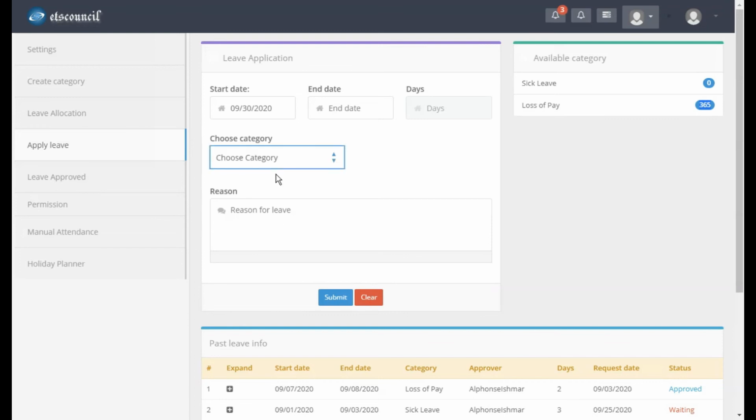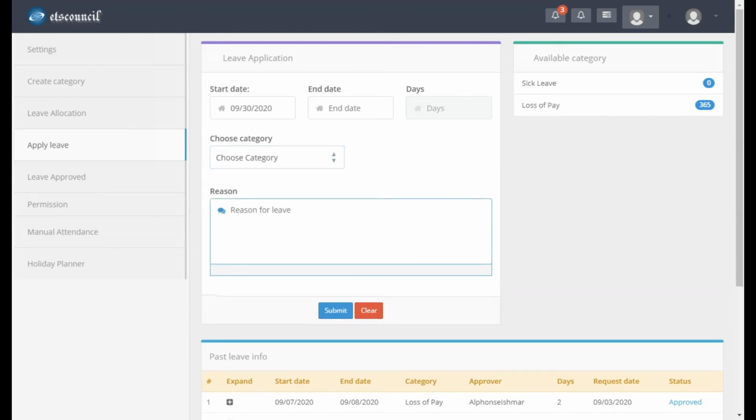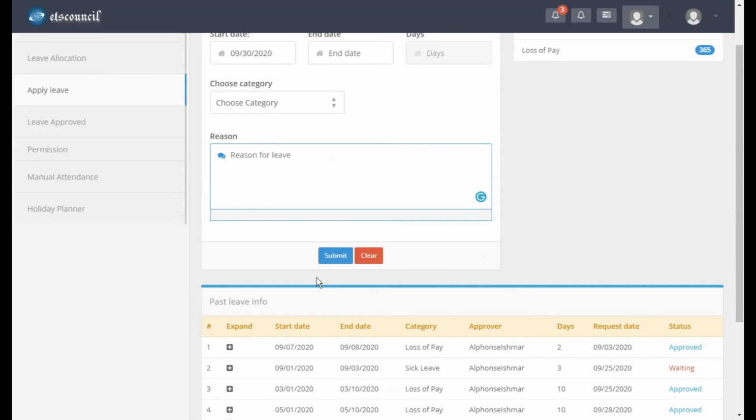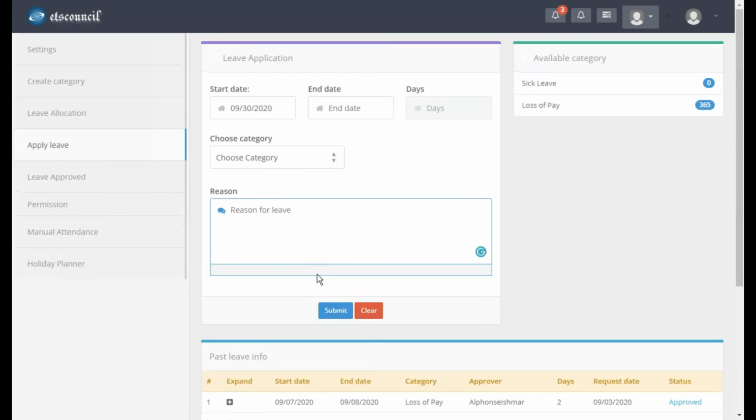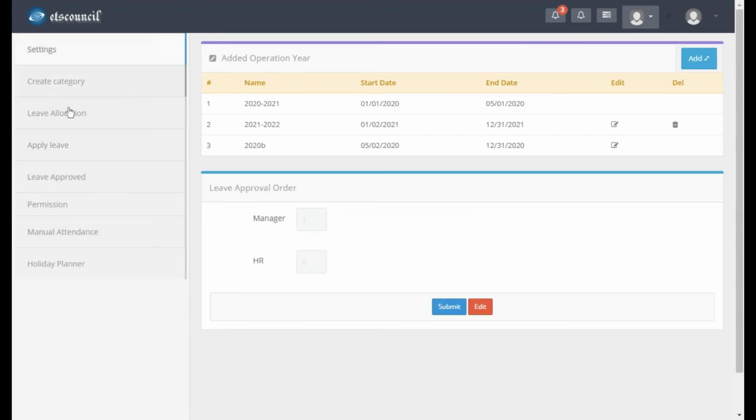You select the category and submit the leave, which will go to the management for approval. The order, whether the request should go to the manager first, HR first, only the manager or only HR, should be configured in this area.